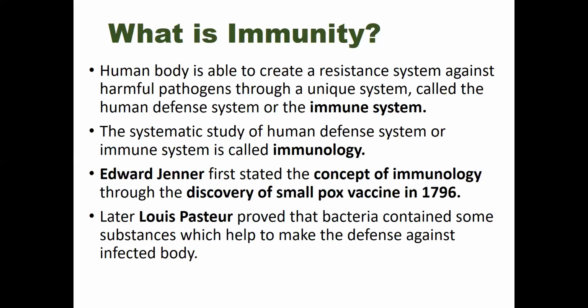Okay. So they will live on the tissue or produce toxins, all these pathogens, and all of these can, under the right conditions, cause damage and destruction of parts of the body. And if these were left unchecked, the human body would not be able to function properly. Okay. So that's why this immunity or immune system protects us from all these kinds of foreign invaders. That's why this system is called human defense system or immune system.